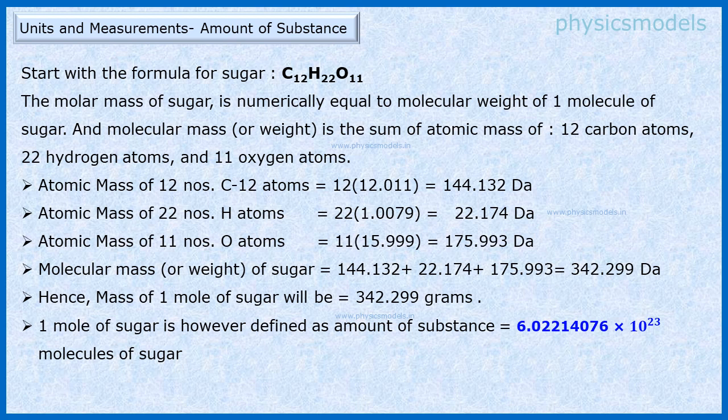So 12 into the mass of 1 carbon atom, 22 into the mass of 1 hydrogen atom, 11 into the mass of 1 oxygen atom, and you will get the molecular mass of sugar in Dalton, 342.299 Dalton. Therefore, 1 mole of sugar will have a mass of 342.299 grams, and the amount of substance would be 6.02214076 into 10 to the power 23 molecules of sugar in that 1 mole. I hope this is clear.